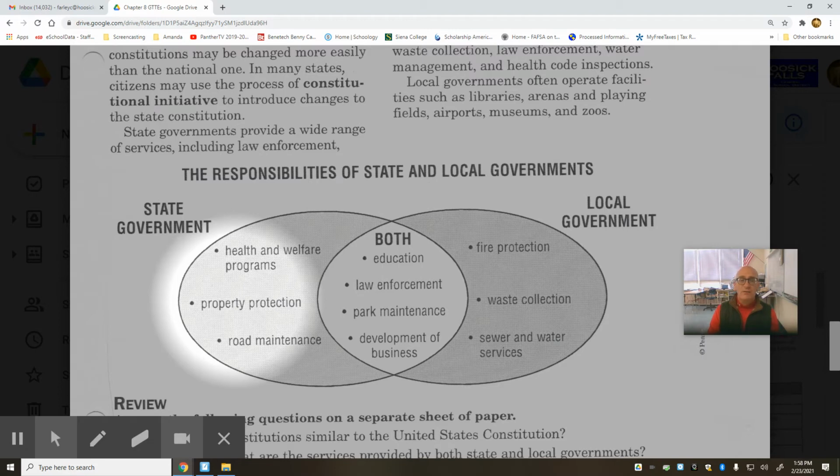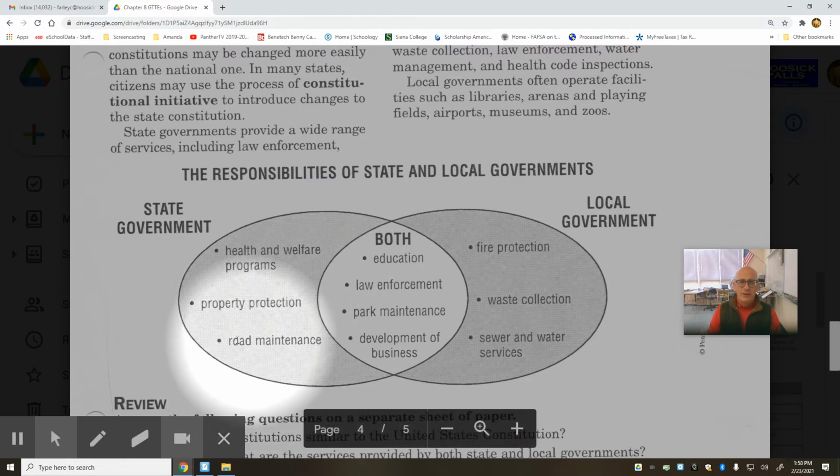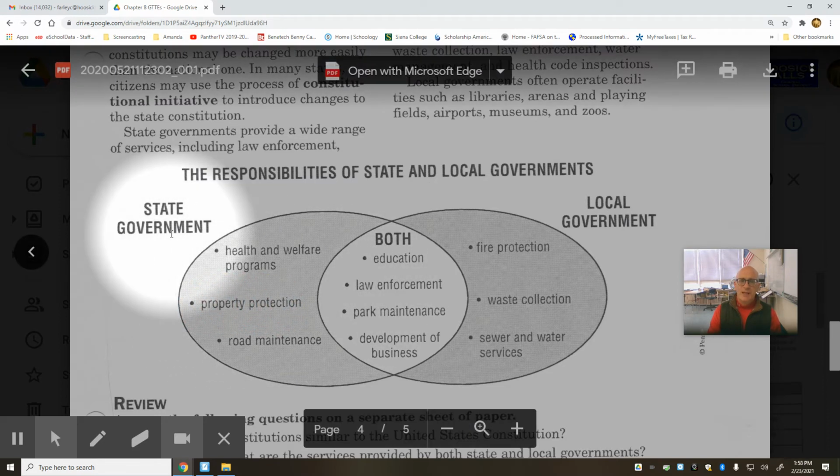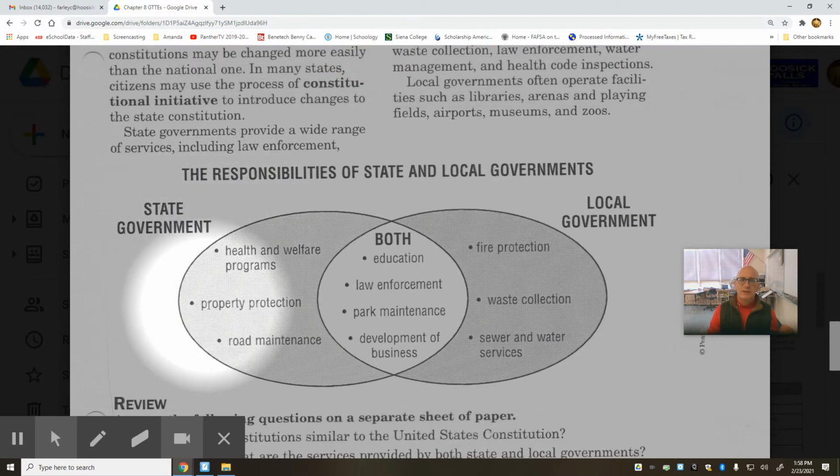Fire departments in some municipalities are going to be involved in property protection. But for the most part, we're talking about the state maintaining responsibility for the protection of all of the citizens in that state and their property, including businesses in cities and towns also.